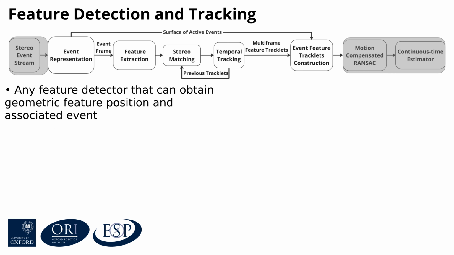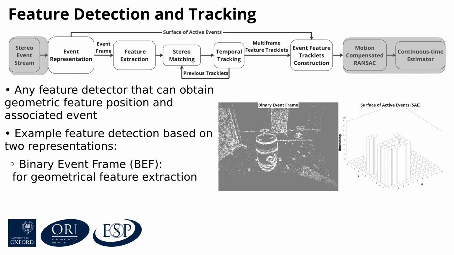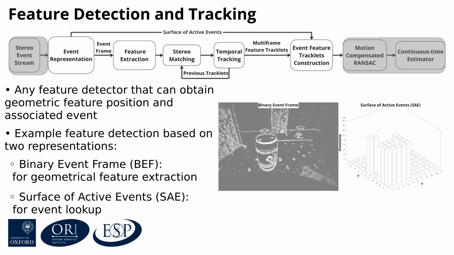Our estimation pipeline works with any event feature detector that can associate individual features with unique event times. We demonstrate our pipeline with a basic feature detection approach based on classic computer vision techniques supplemented with times from the events. We do this by clustering the incoming event stream in a spatio-temporal window and producing two representations: binary event frame, which simply indicates the position of events occurring in the image space, and surface of active events, which records the timestamp of each event.